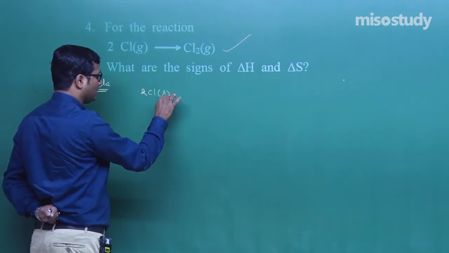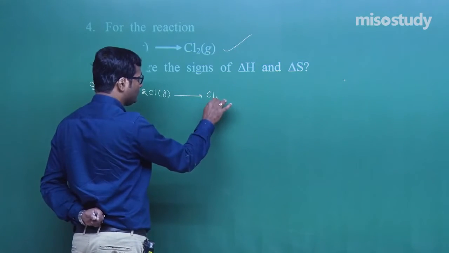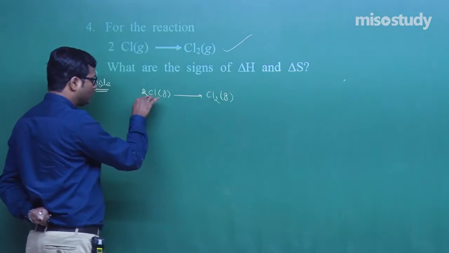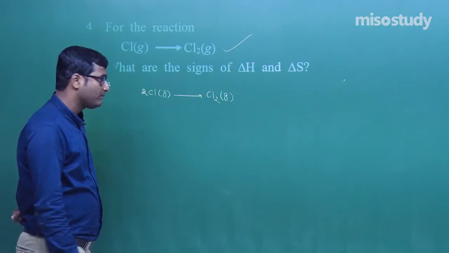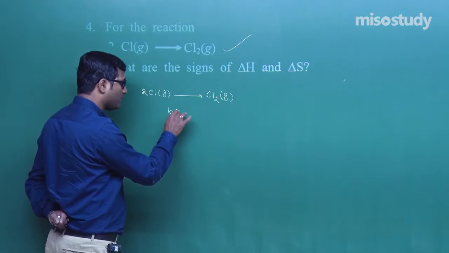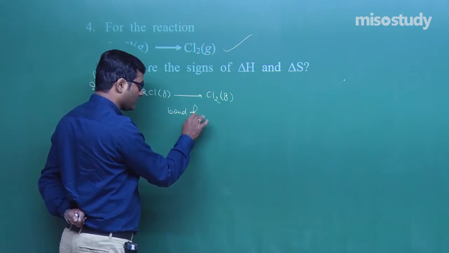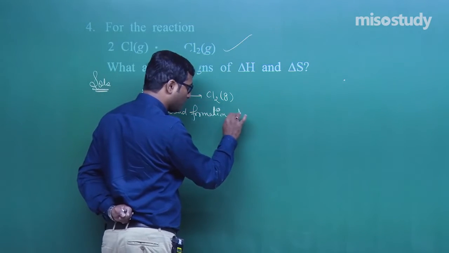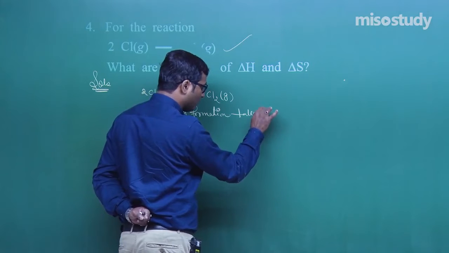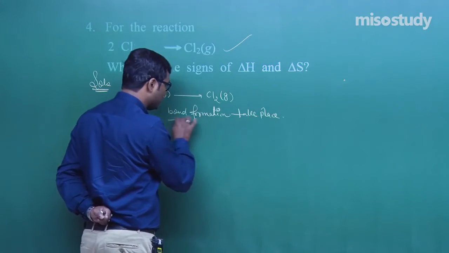2Cl converted to Cl2. That is atomic form converted to molecular form. That means to say the bond formation takes place. Yes, sir. If there is a bond formation, then what will happen? It's very simple.